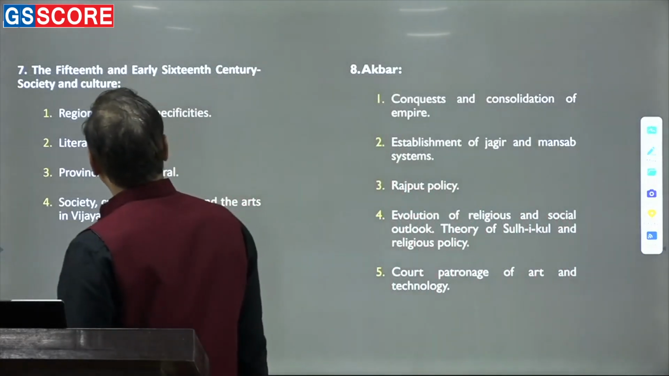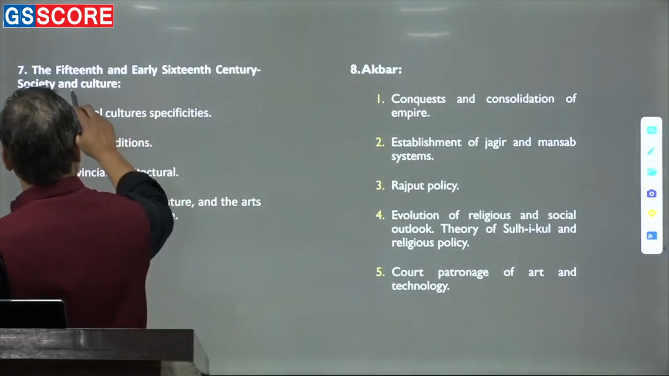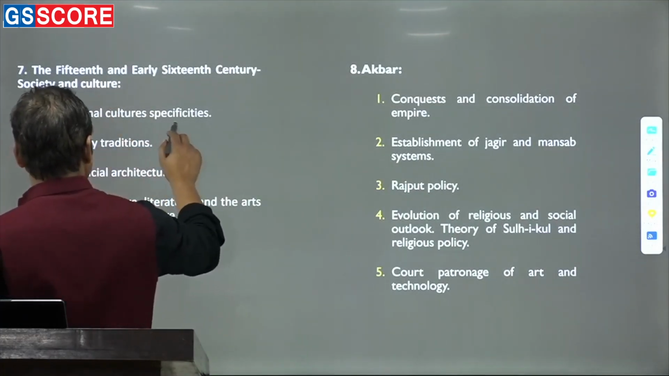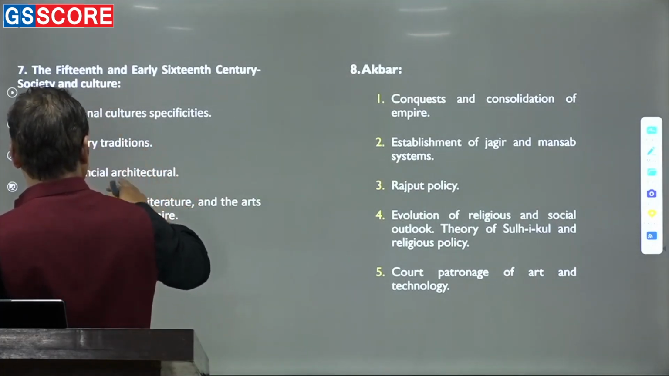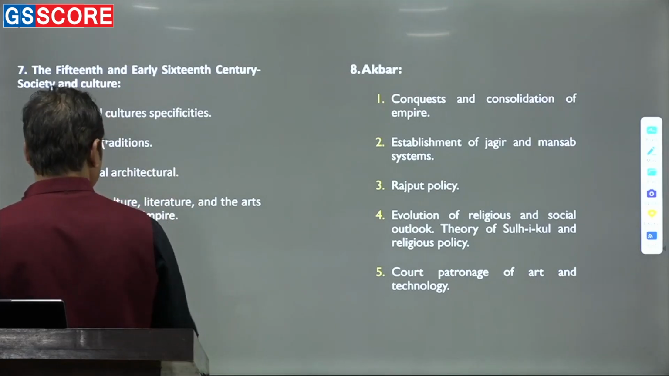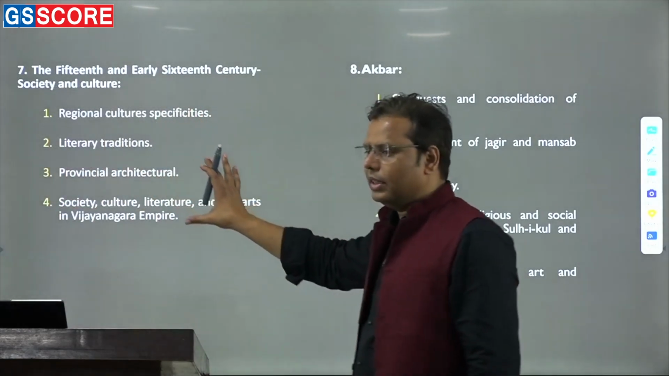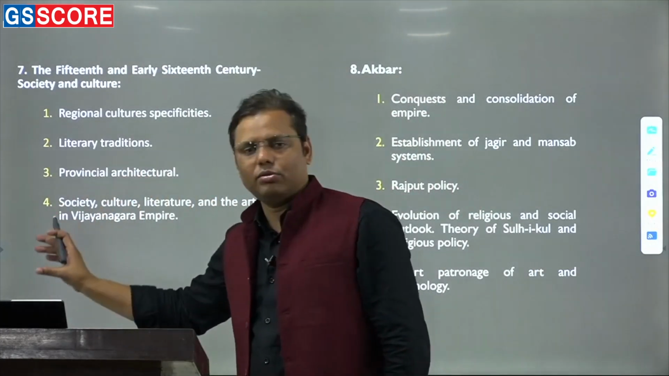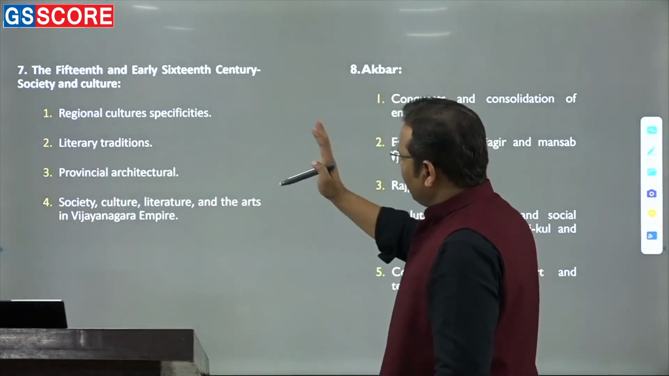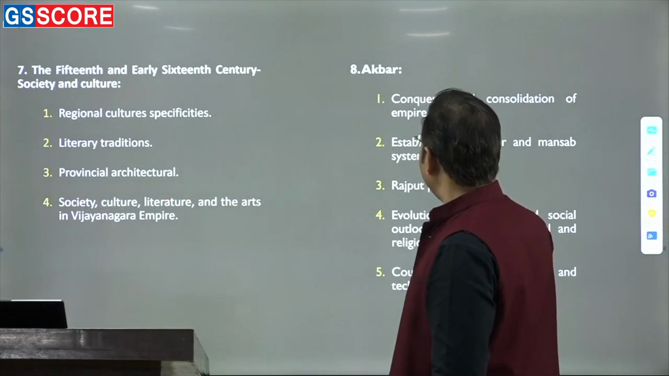Then it comes to 15th and early 16th century society and culture: regional culture specification, literary tradition, provincial architecture, society, culture, literature, and the arts of the Vijayanagar Empire. I have already told you that this is one part. Let's consider them as one unit, and let us understand that the questions are increasing from this point.